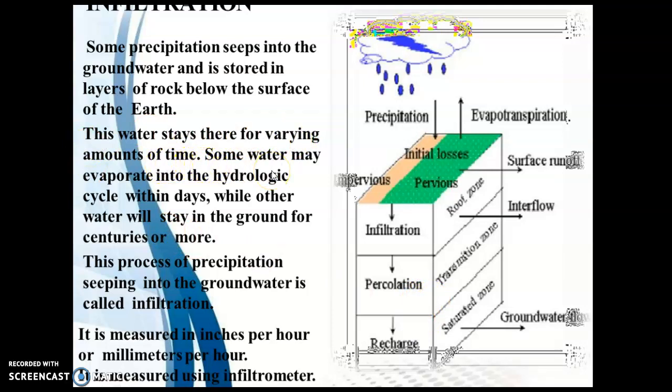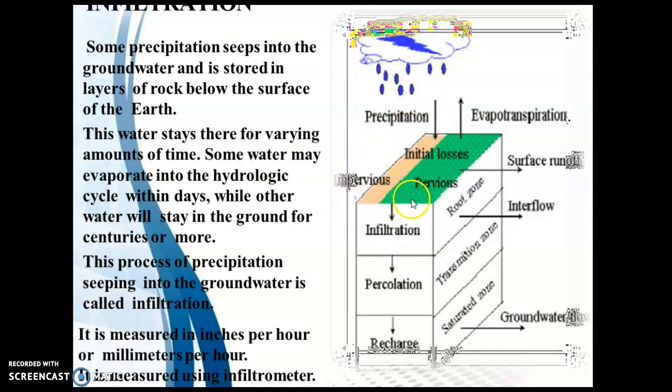This water stays there for varying amounts of time. Some water may evaporate into the hydrologic cycle within days, while other water will stay in the ground for centuries or more. This process of precipitation seeping into the ground is called infiltration, and it is measured in inches per hour or millimeters per hour, and the measuring instrument is called an infiltrometer.